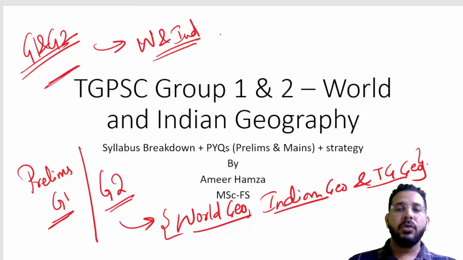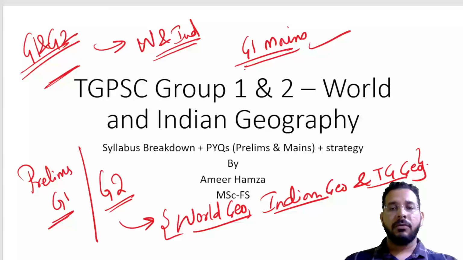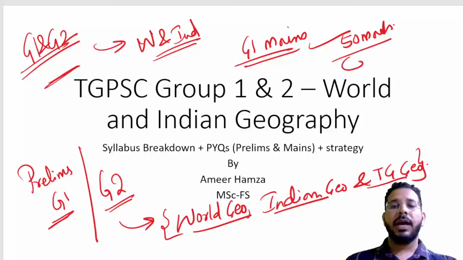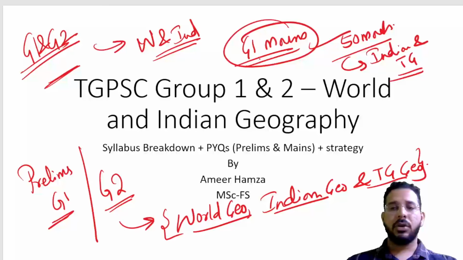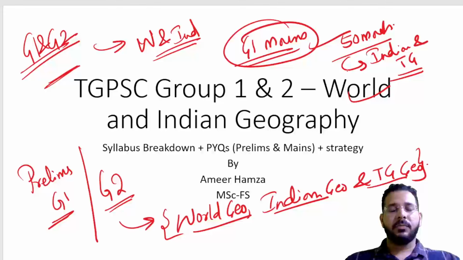Whereas, if you look into Group 1 mains examinations, there is a detailed syllabus given for geography, which has a weightage of 50 marks, where we only have Indian geography and Telangana geography. Here in mains we do not have world geography. So world geography you will have to study to understand the concepts and to answer MCQ questions, whereas Group 2 people will study only to answer the MCQ questions.